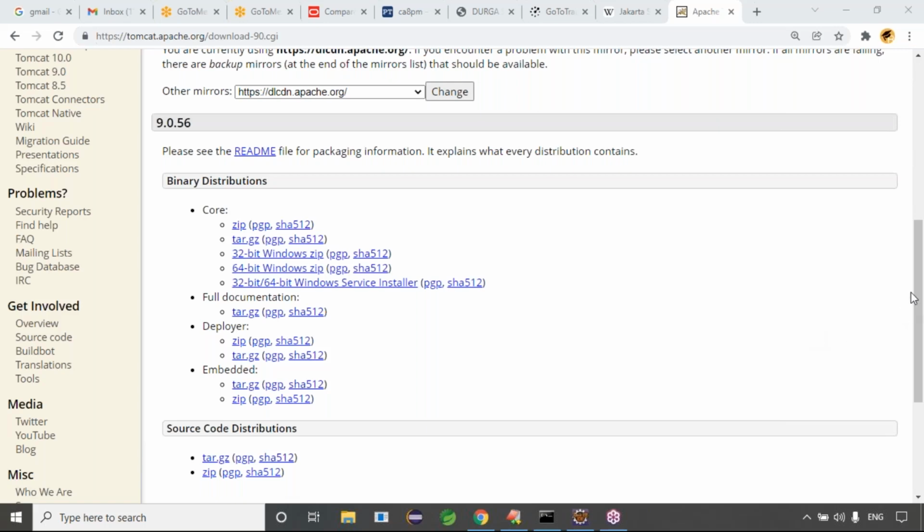tomcat.apache.org. You can copy and paste that, it is in the chat, right? I placed it in chat now. Just copy that URL and place it in the address bar, right? Why are you typing the URL again? Just copy this URL and place it in the address bar simply.